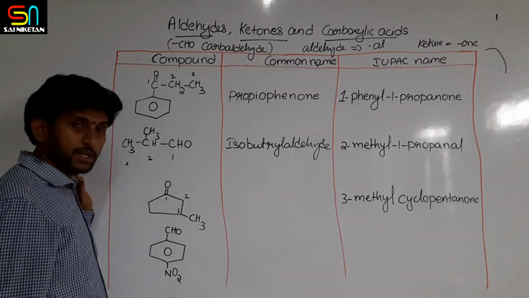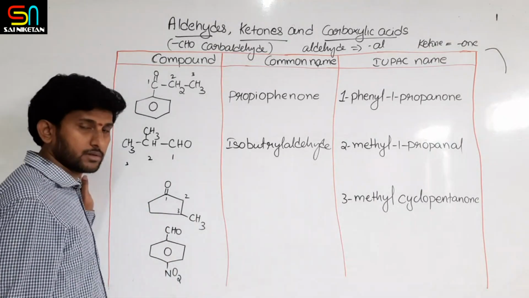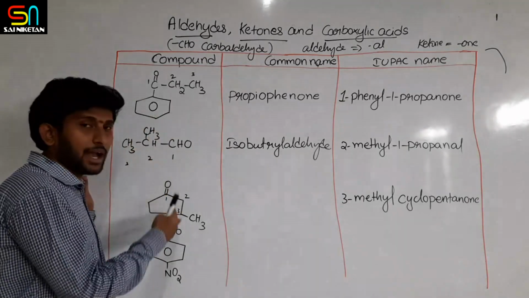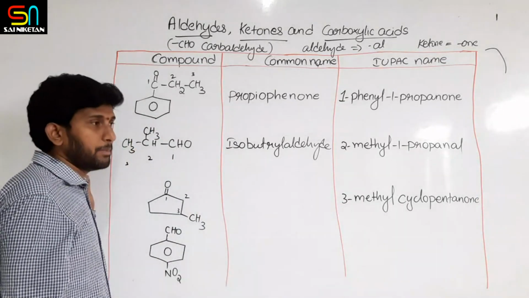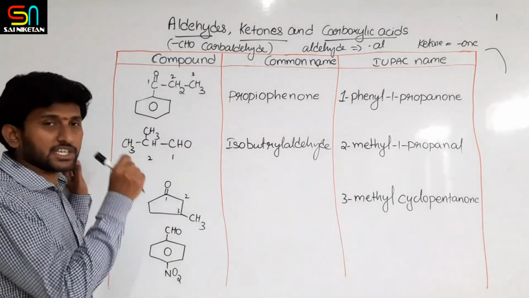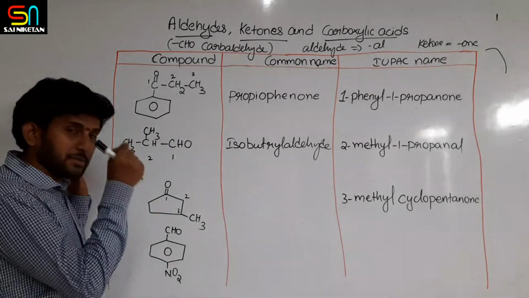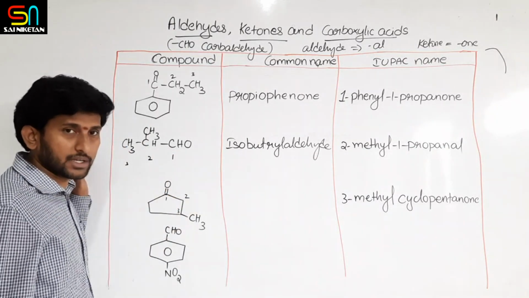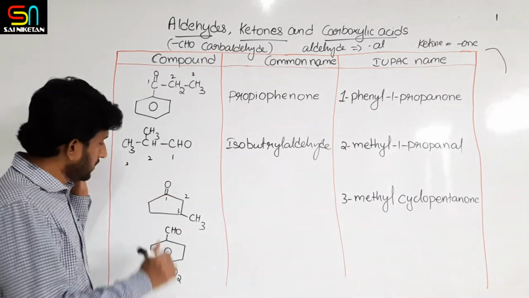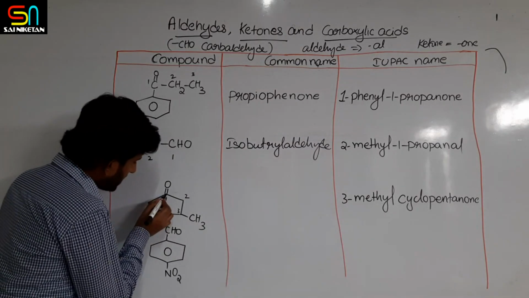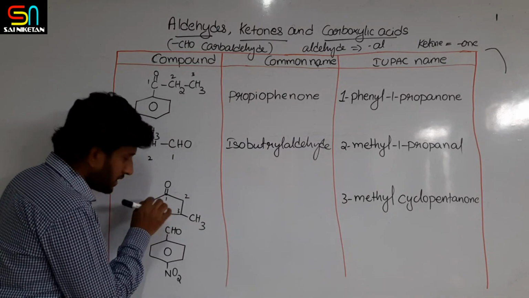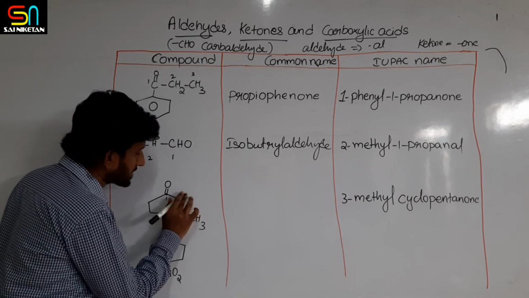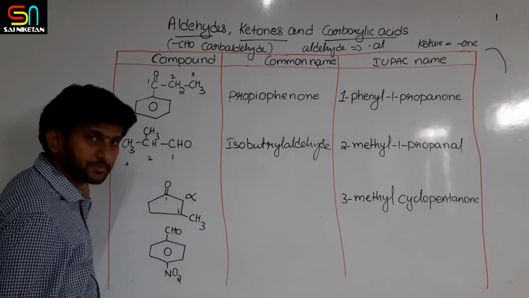But for common names, if any substituent groups are present adjacent to aldehydes or ketones, their position is mentioned from the adjacent carbons as alpha, beta, gamma, delta and so on. Greek letters are used. For example, if this is the carbonyl carbon, the adjacent carbons attached to this functional group are called alpha carbons.